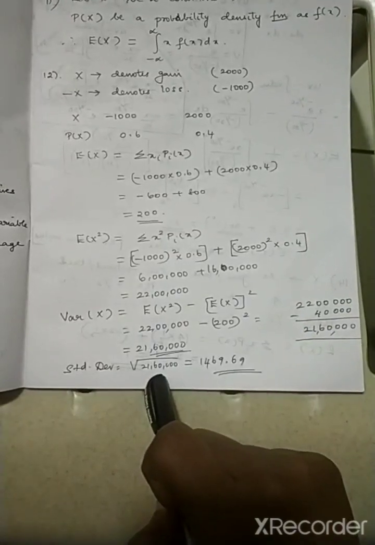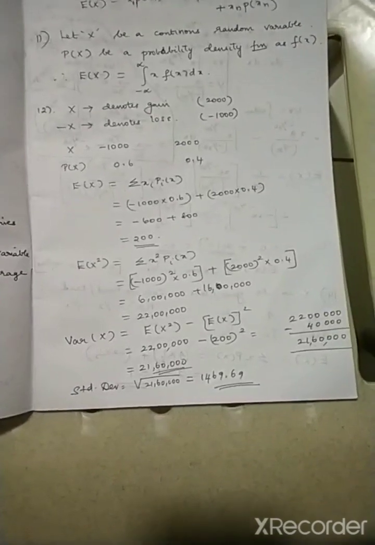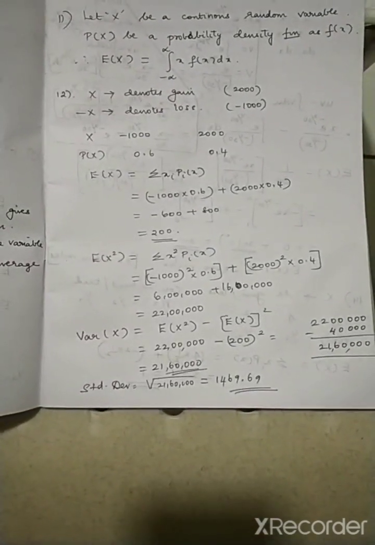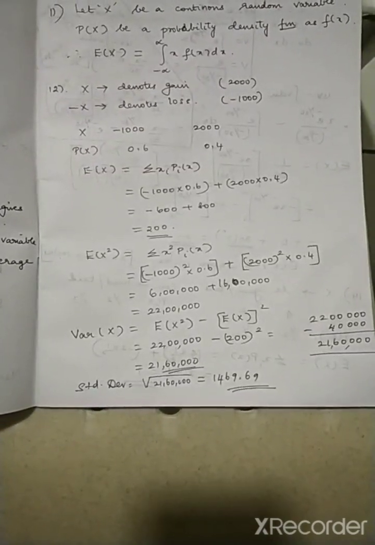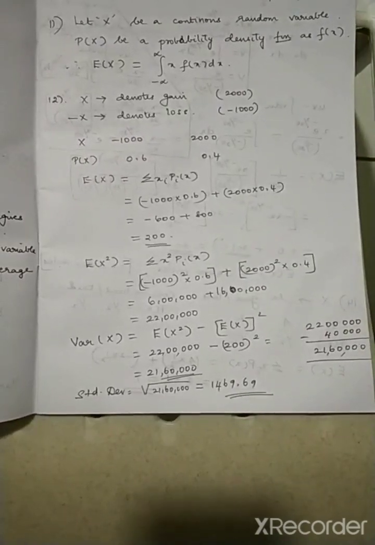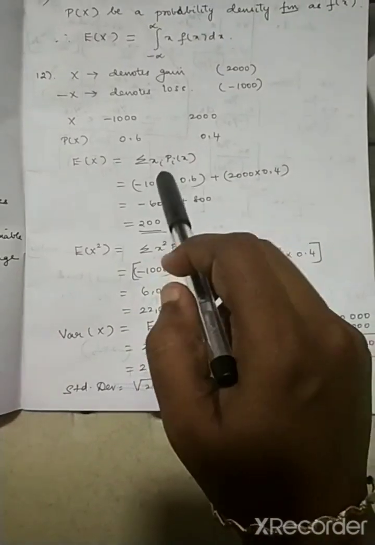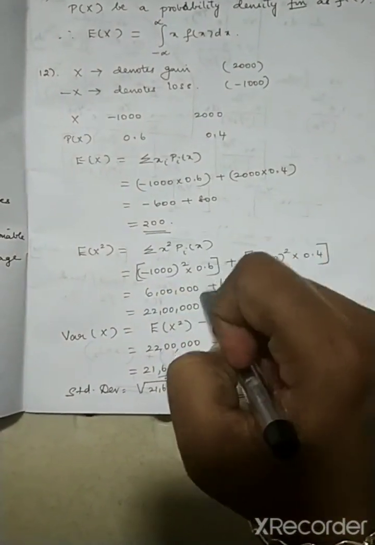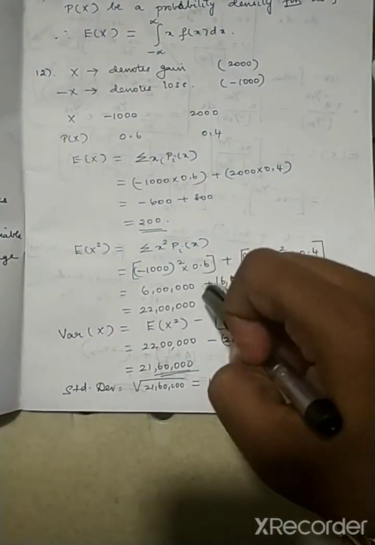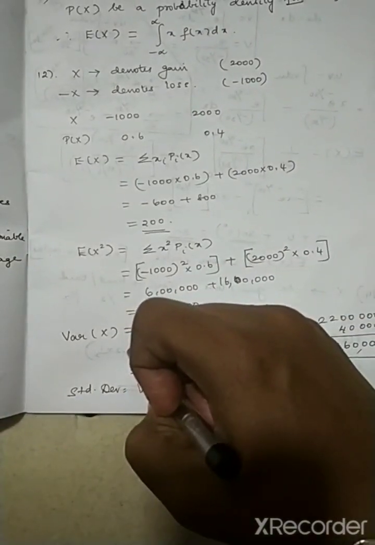What is the standard deviation? The square root, it will be 1469 or approximately 1470. This is an important question. This was asked in our public question paper, that is the 2020 March public question paper. This sum was there for 3 marks: 1 mark for E of x, another mark for variance of x, and the other mark for standard deviation. There were no marks for E of x squared, but without E of x squared we cannot find the variance.